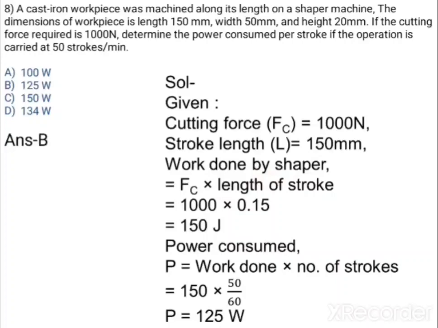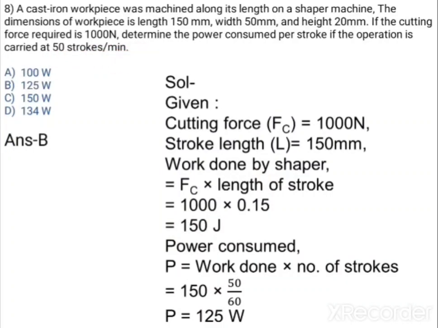So what is FC? 1000 Newton. Stroke length is also given, 150 mm, that is nothing but 0.15 meter. So you will get Newton meter, joule, 150 joule is the answer here, and that is work done by the shaper. Then how to calculate the power consumed? Power consumed is work done into the number of strokes, so power is 150 joule into 50 strokes per minute.